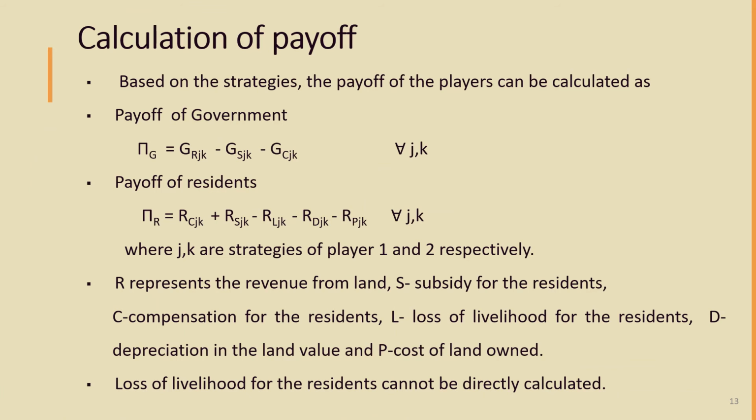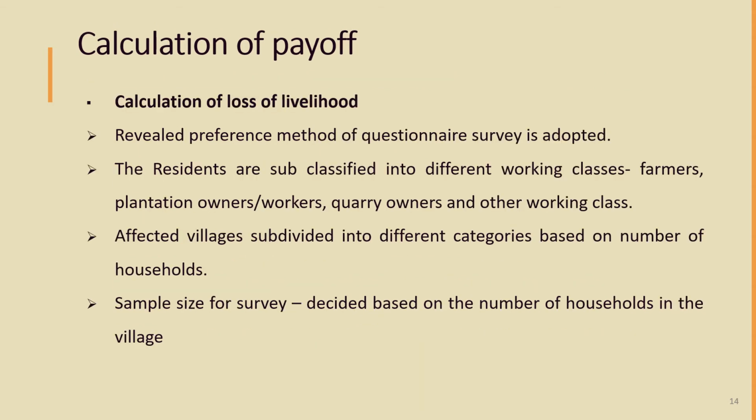For calculating payoff of both government and residents, an equation is formulated. In this case, the loss of livelihood for residents due to restrictions in activities cannot be directly calculated. So, a revealed preference technique is adopted. Residents are classified into four different working classes and affected villages subdivided into different categories based on number of households, which is the criteria for selecting the sample for survey.